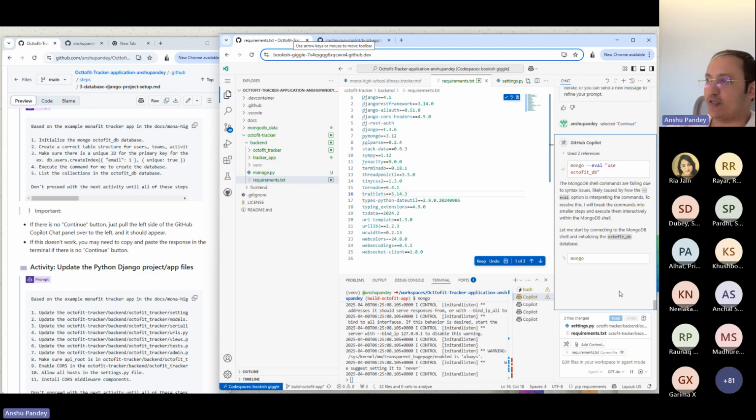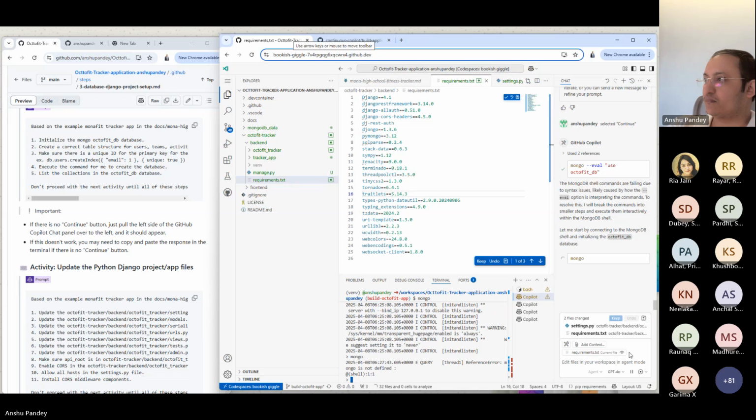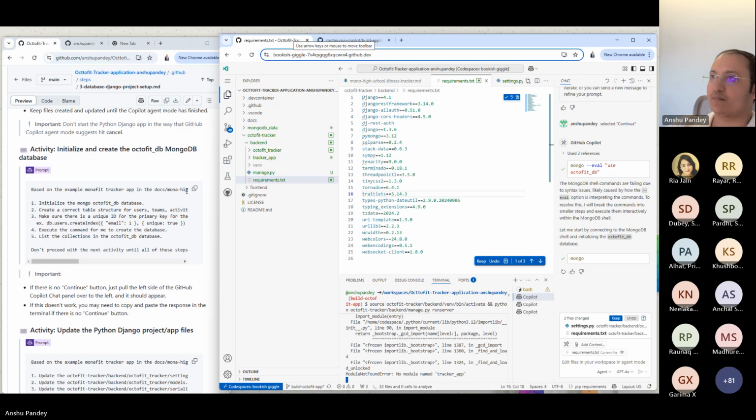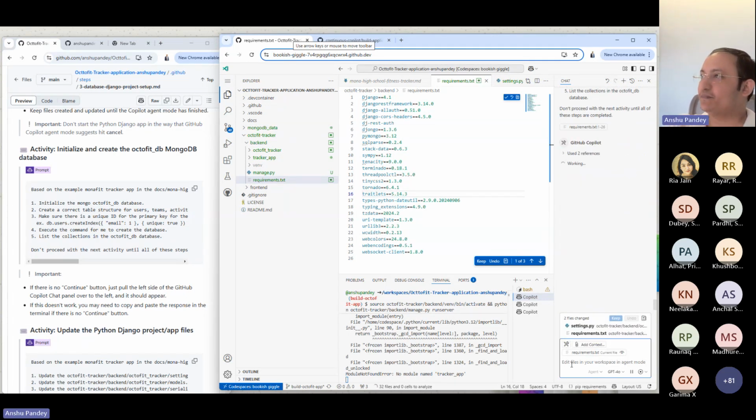We can then set up the front end part as well. Let's wait for this to get completed. Also use sudo for terminal commands and then go ahead here.